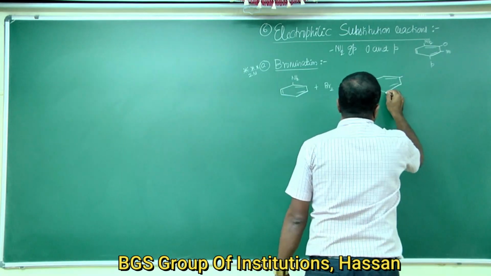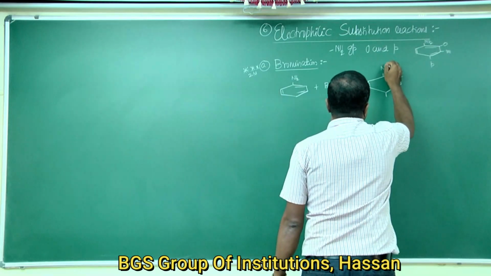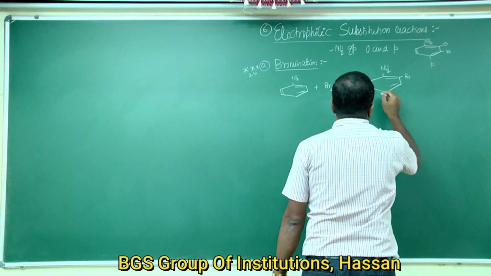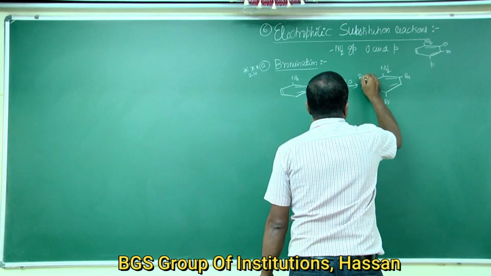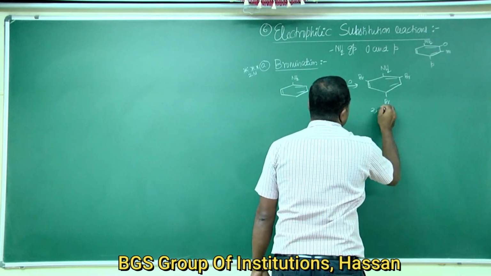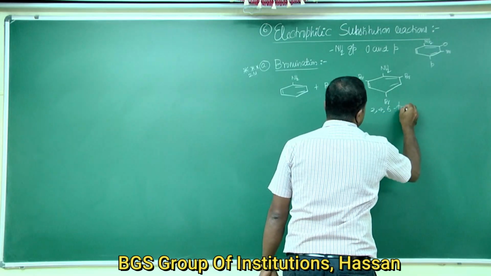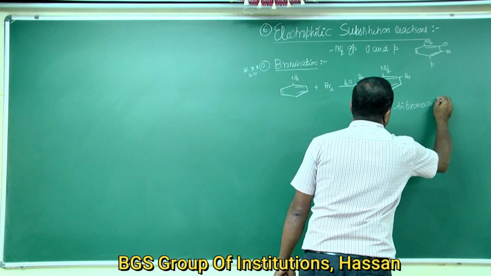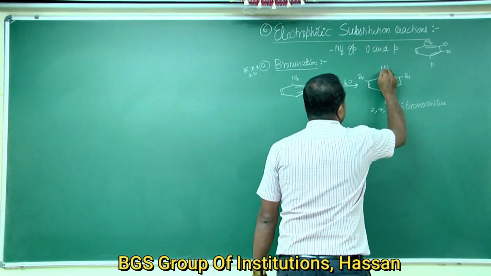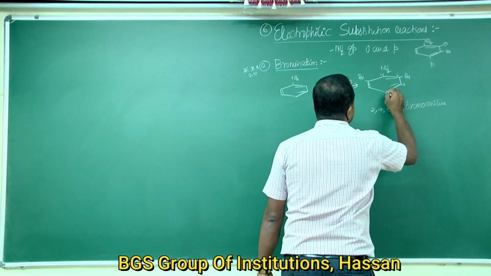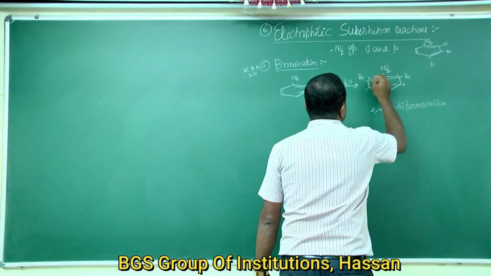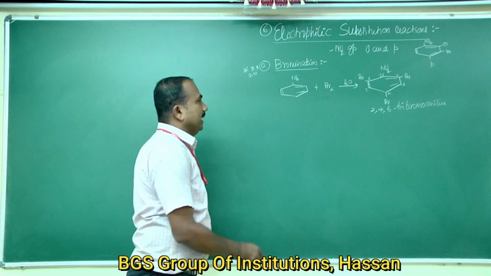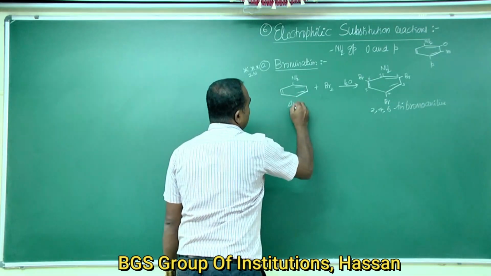This is 2,4,6-tribromoaniline, with carbon atoms 1, 2, 3, 4, 5, 6. So this is aniline.